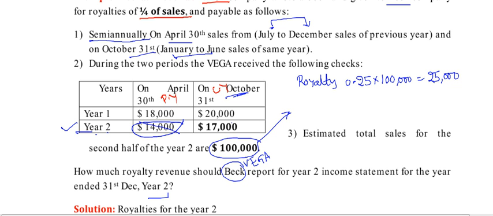Only this year's January to June sales are related to our current year year 2, so that is 17,000. So total how much?